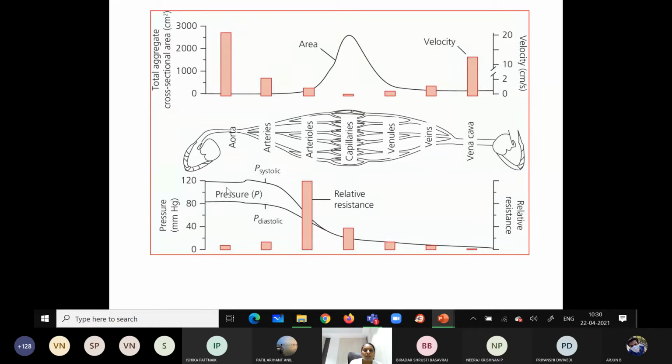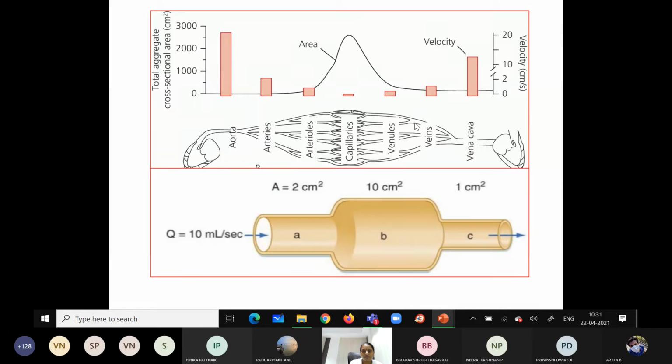In the aorta and the bigger arteries, there is a high systolic and diastolic pressure, and we have less resistance. When the blood flows within the arterioles and the precapillary sphincter, because of the more resistance, because of the smooth muscle component, there is sudden decrease in the pressure. So this is the pressure response, this is the resistance response, this is the cross-sectional area, and this is the velocity, and this is how they are interrelated.